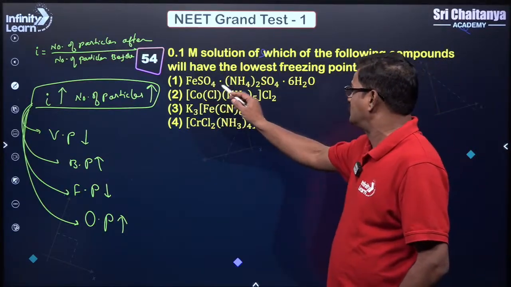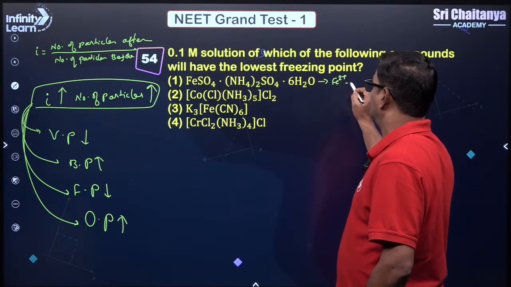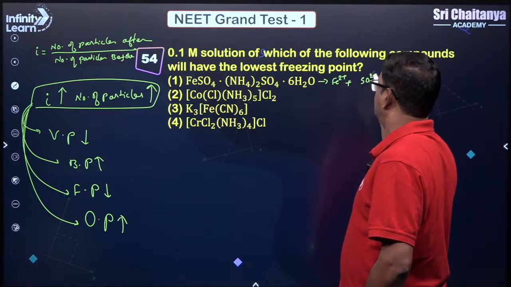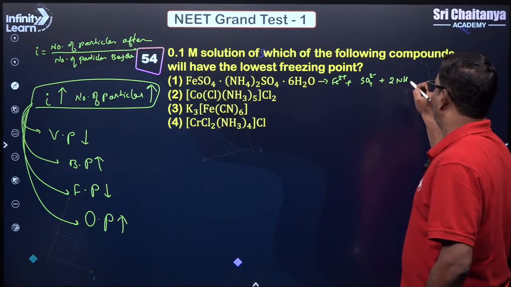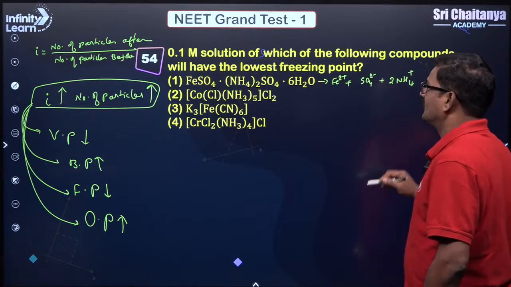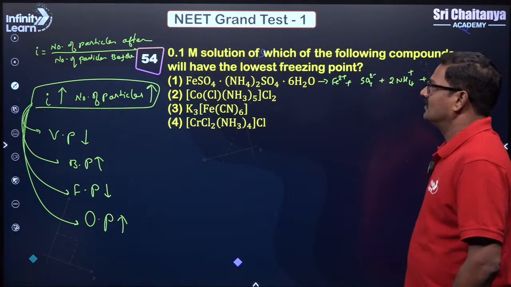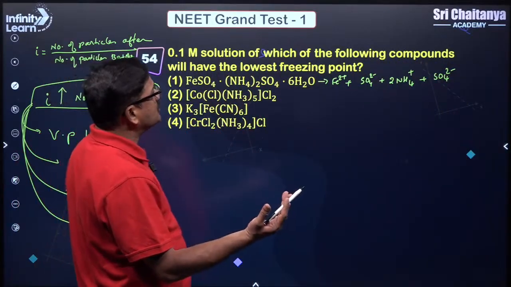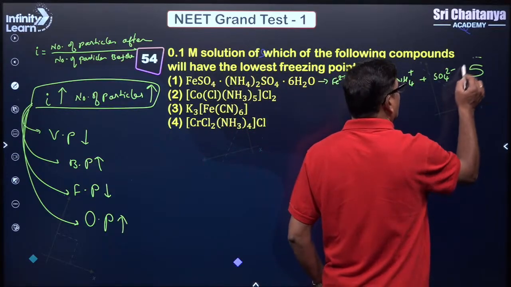Now if you solve, you are going to get Fe2+, SO4 2-, 2NH4+ and SO4 2-. So how many ions are you going to get? 1, 2, 3, 4, 5 ions per 1 mole.